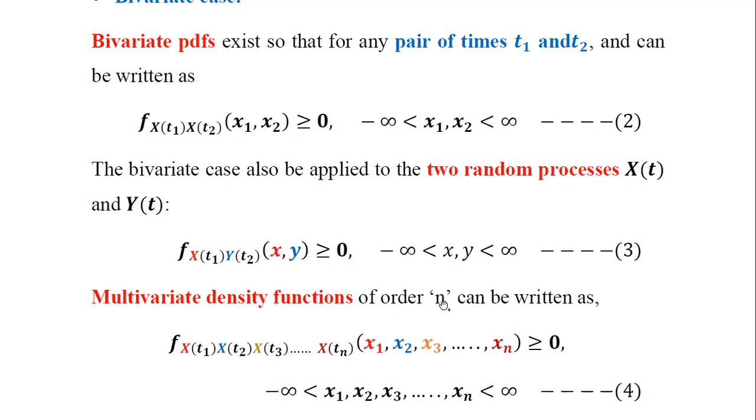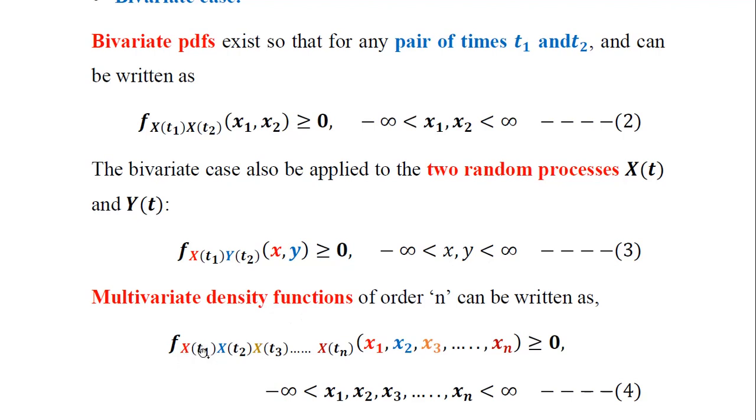So therefore, of order n we can also extend the above equation, that is equation number 2, to so many other variates, that is multiple variates. So therefore the multivariate PDF, or density function, is f_X of t1.